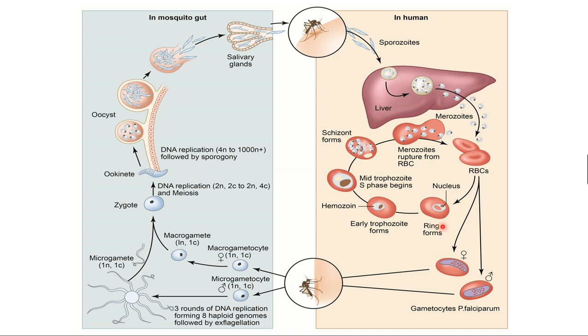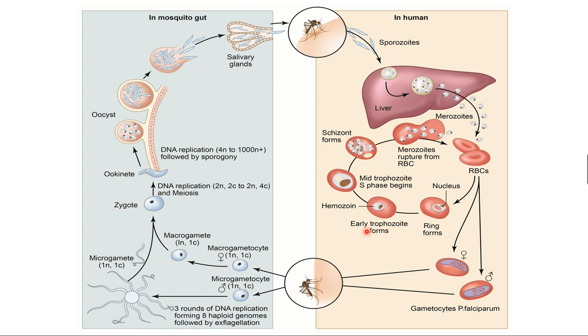This is the signet ring stage, also called the ring form. It develops into the infective stage called the trophozoite stage, the early trophozoite stage. At that stage, the central vacuole develops and pushes the nucleus to one side, so it appears like a signet ring.